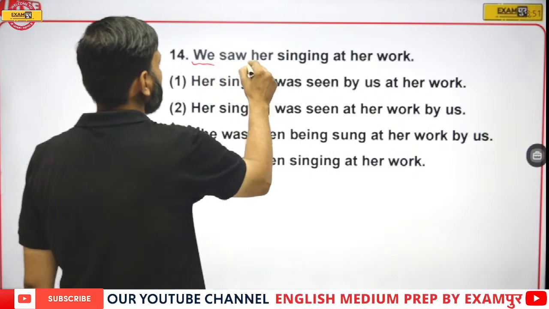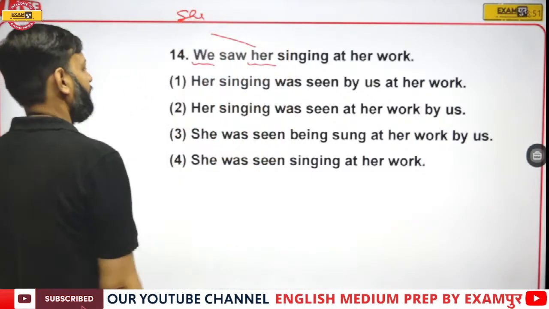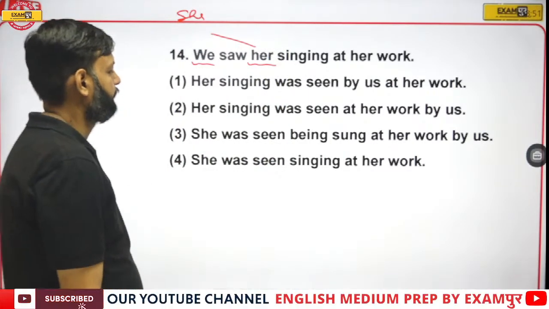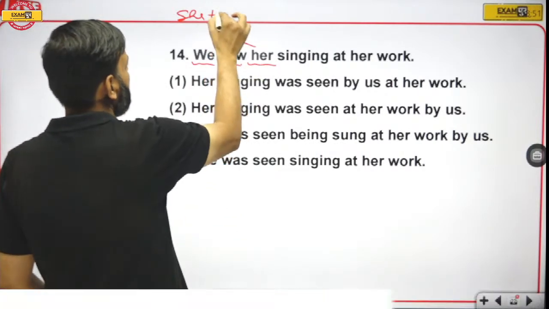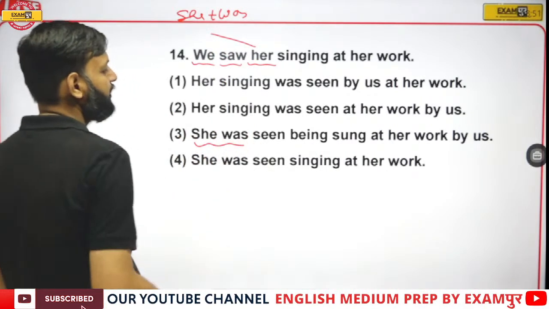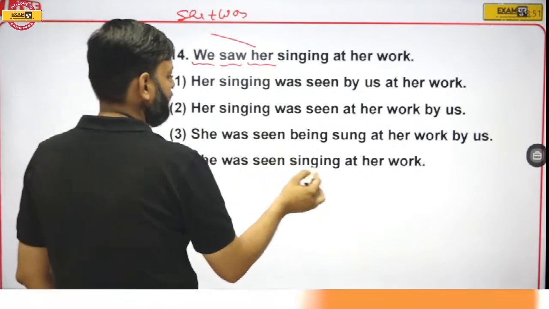We is the subject, her is the object, so her becomes she in the passive. And this sentence is past indefinite, so was will be used. So here we have she was seen singing at her work.